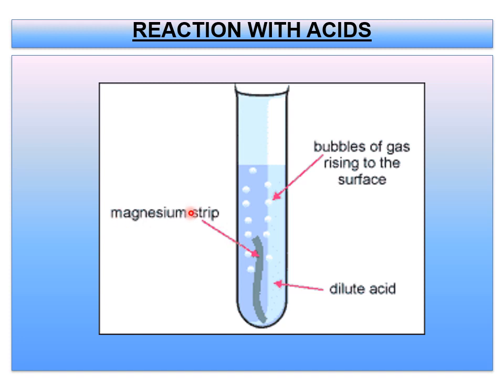So in that, I have taken a metallic strip of magnesium. So we know that in general, a metal with acid gives rise to metallic salt plus evolution of hydrogen gas. So the bubbles we are seeing are hydrogen gas. Okay, the metallic salt: if it is H2SO4 acid, we get magnesium sulfate. If it is HCl, magnesium chloride will be formed here, children.